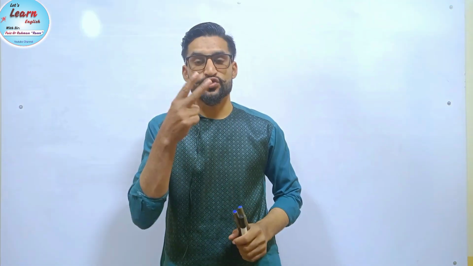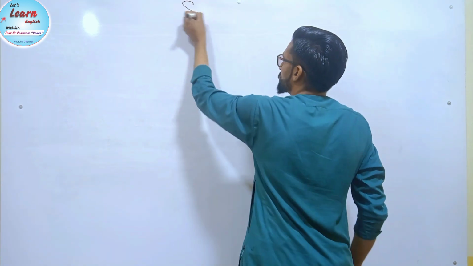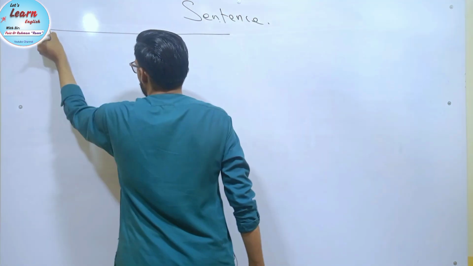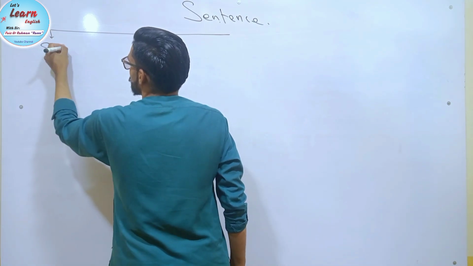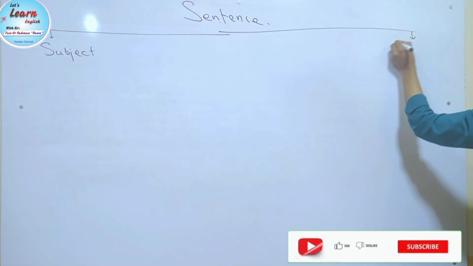Parts of a sentence. Keep in mind that a sentence has got two main parts. The first one is subject and the second one is predicate. So we can say that a sentence has got two main parts. The first one is subject. The second one is predicate.